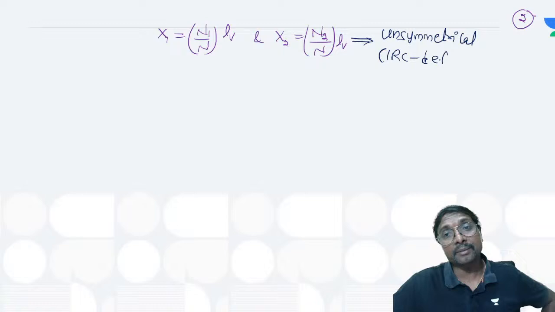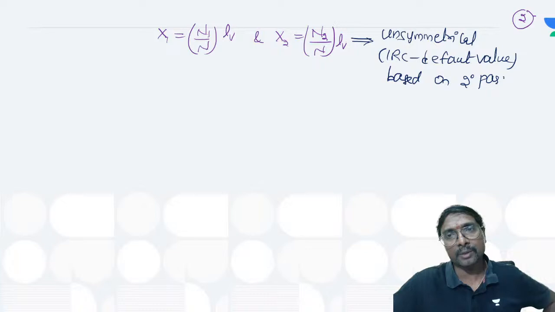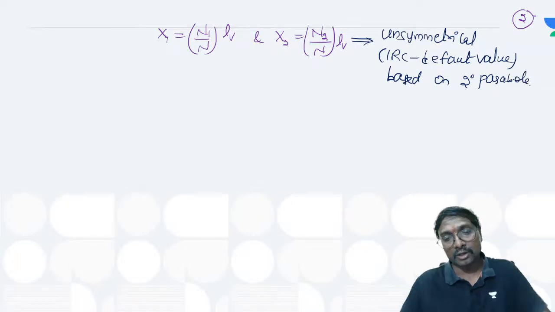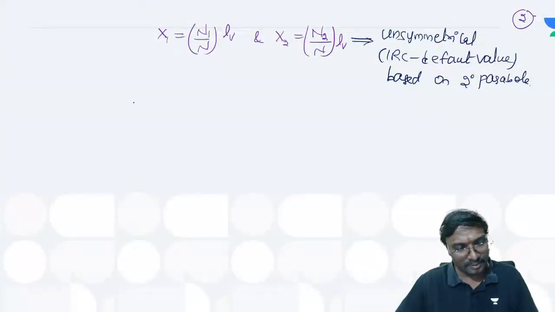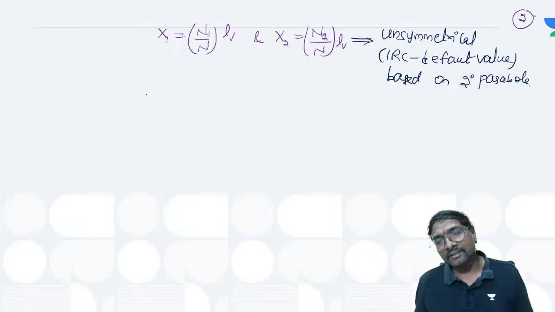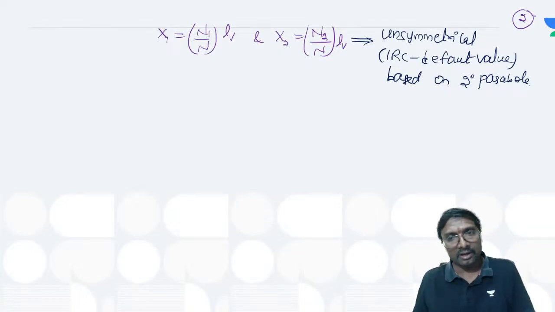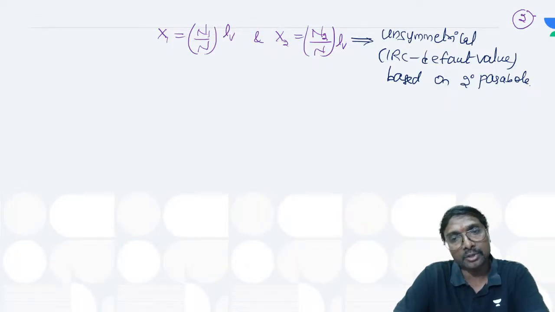As per IRC, there is no default value we have to select, right? And it is based on which parabola? It is based on the square parabola, the second degree parabola, by default. Do you remember the calculation of the lowest point and some length calculations? These are all corresponding to the square parabola only. Construction and length based on comfort correspond to the cubic parabola.